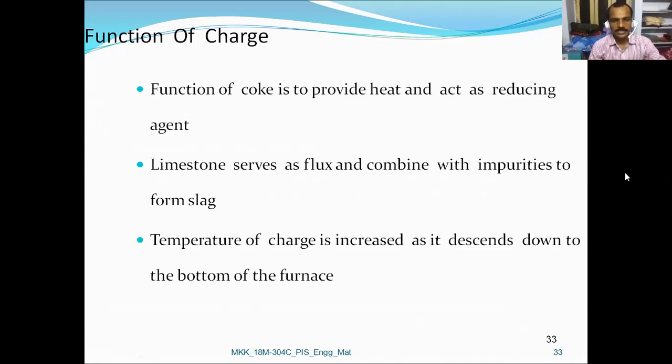The temperature of the charge is increased as it descends down to the bottom of the furnace. So starting with 300 degrees centigrade to 600, 700, 800, 1000, 1300, 1500, 1600. So that is the increase of temperature of the charge.